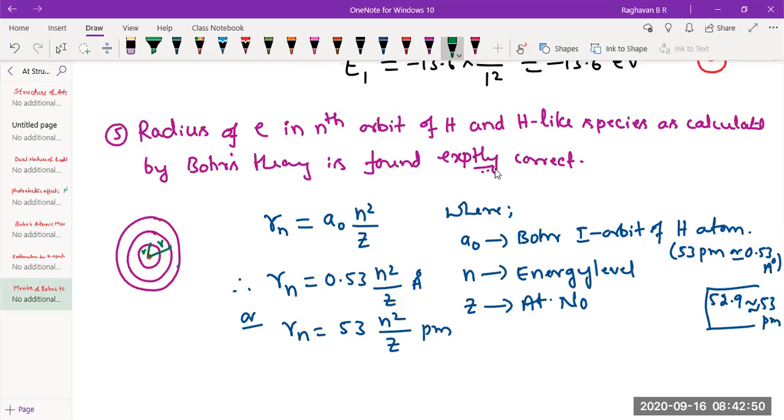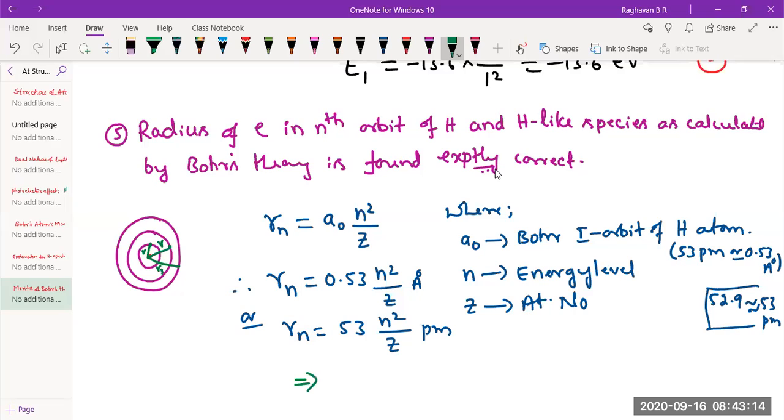Similarly, an electron can be in the third. What is the radius? The distance from the center of the nucleus to the electron orbit of that electron. So R3, that is like that. So you can calculate the radius of electron in any energy level of hydrogen and hydrogen-like species. That is the meaning of that. Is that okay? So I think you have understood. Correct?